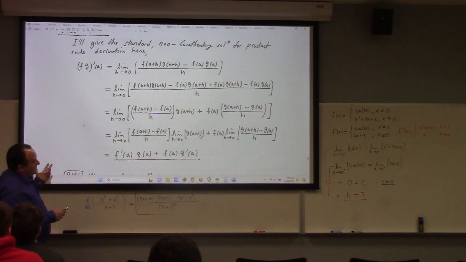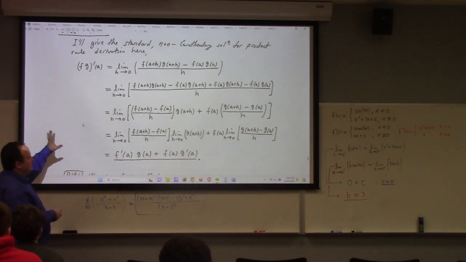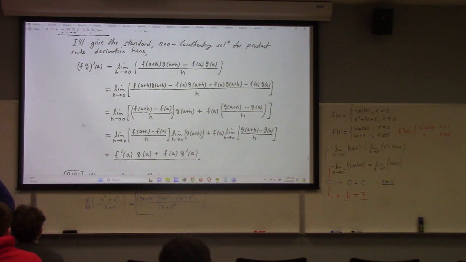And then you use the product of the limits as the limit of the products, and you use the continuity of the g function here to get the g of a, to get f prime of a. So this is the standard proof of the product rule that you'll see in most calculus classes. It wasn't the proof I gave in class.